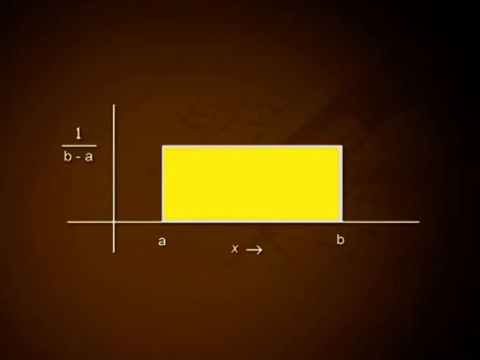Hence, a random variable with such a density function is said to follow rectangular or uniform distribution of continuous type over the interval AB, denoted as. For rectangular distribution, the area under f of x is in rectangular shape. That is why the uniform distribution is referred to as rectangular distribution.